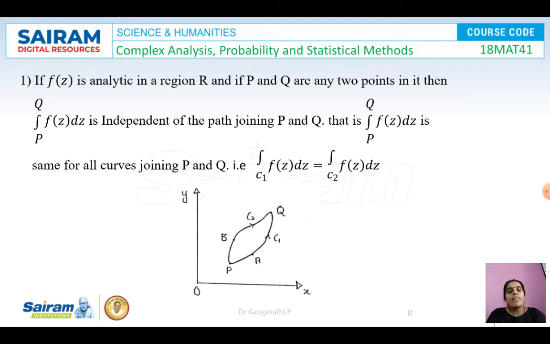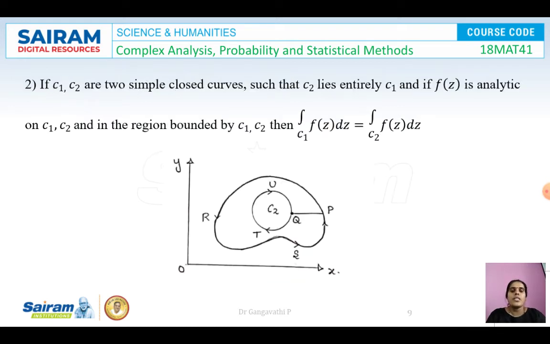So whatever may be the path joining P and Q, the integration of f(z) along any of the paths will be the same. That was the meaning. So either integration of f(z) over C1 or integration of f(z) over C2 will be the same. That is the first consequence which we have arrived at from using Cauchy's theorem. Similarly, let us see the second consequence.